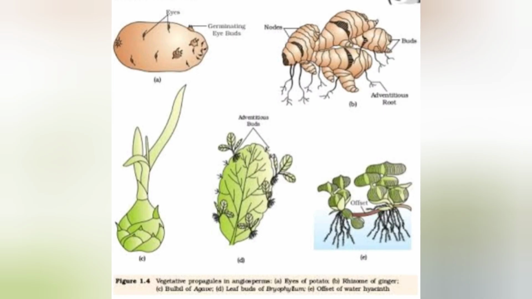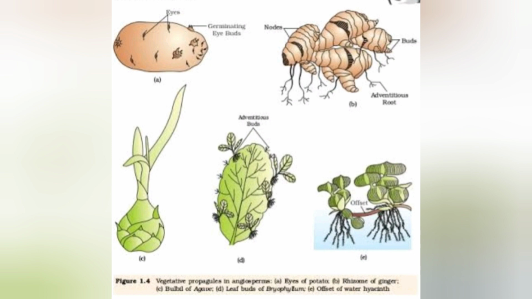Third type of asexual reproduction, that is vegetative propagation. It is the production of offspring from vegetative propagules in plants. Vegetative propagules are the units of vegetative propagation. There are different types of vegetative propagules in different plant bodies. Usually it is seen in angiosperms. For example, buds are the vegetative propagules which are seen in the potato tuber, rhizome of banana and ginger, adventitious buds of Bryophyllum, bulbil of Agave, offset of water hyacinth, runner, sucker, tuber, bulb, etc. These are some of the vegetative propagules which help in the process of vegetative propagation.